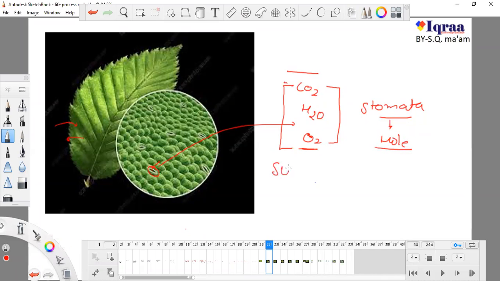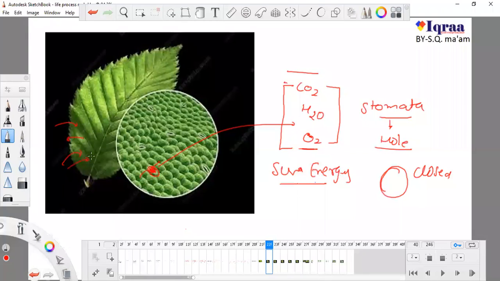But sun energy is a very small and tiny thing, so sun energy doesn't need any type of hole or stomata. Even if stomata are closed, sun energy can go inside. There is no need of stomata. At the same time, the sun energy is absorbed by a pigment known as chlorophyll. So remember this always.